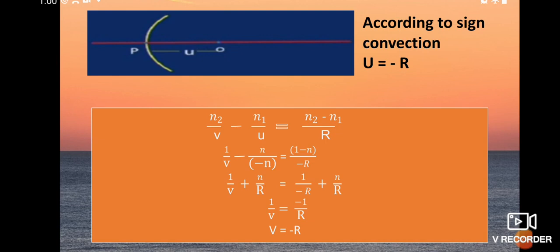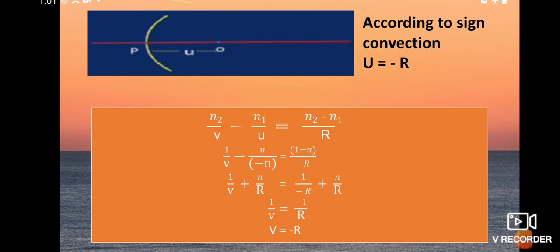So 1 by v minus n by u is equal to 1 minus n by r, where we have taken r as minus r.